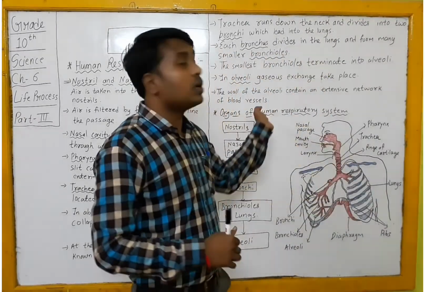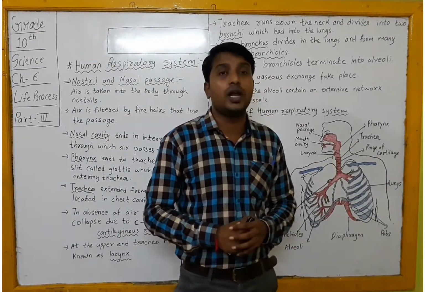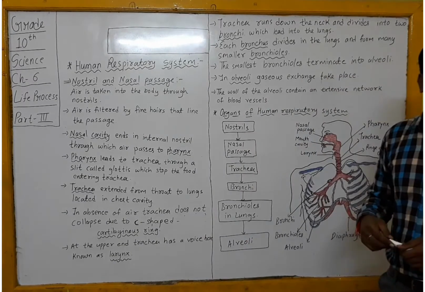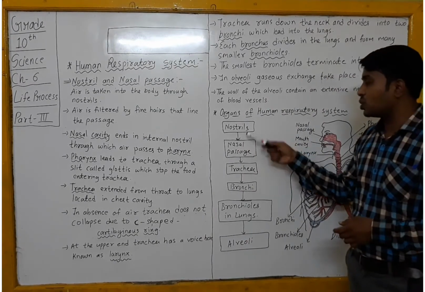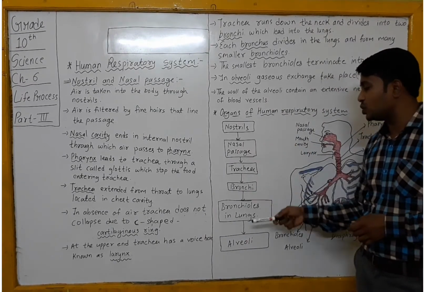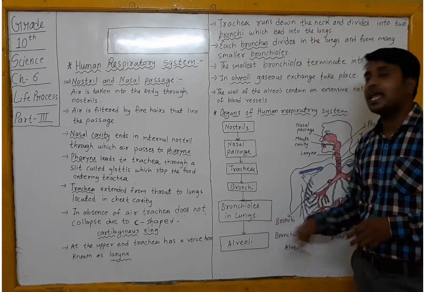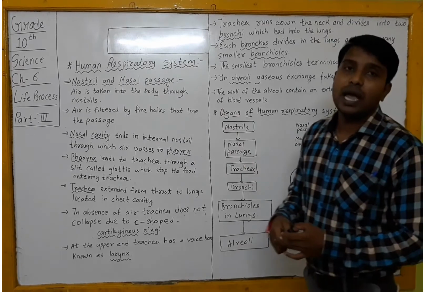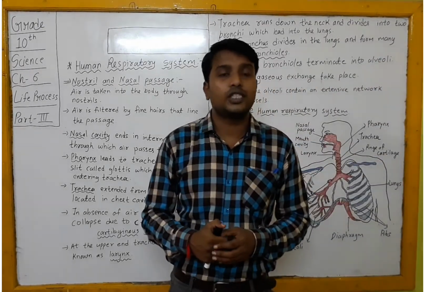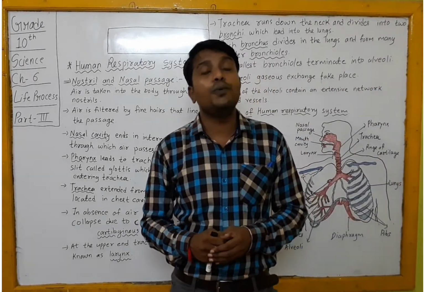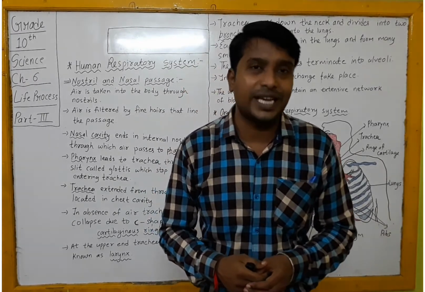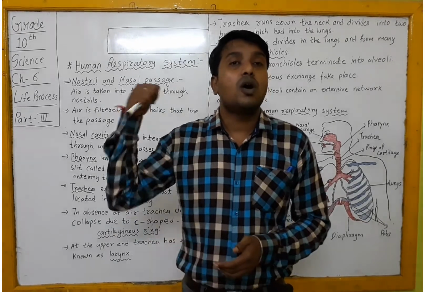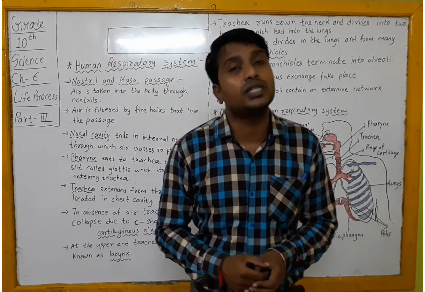Okay, so this is all about the human respiratory system which we have learned today. The important organs of the human respiratory system are the nostril, nasal passage, trachea, bronchi, bronchioles in lungs, and alveoli. And we have learned one by one how they work and function in our respiration process. Hope you got the topic you learned in today's session, that is respiration and its types, and also the human respiratory system.